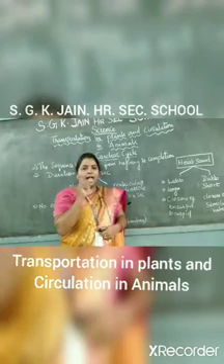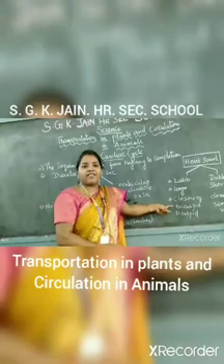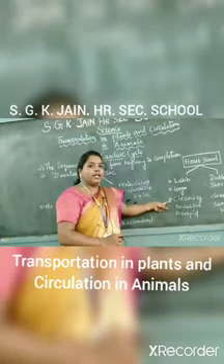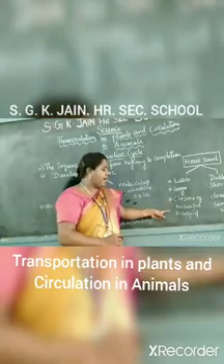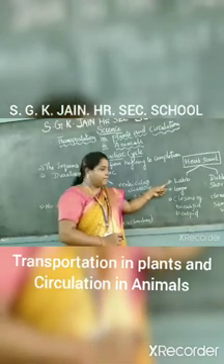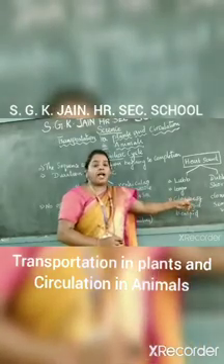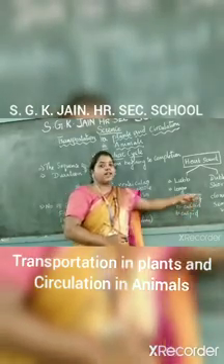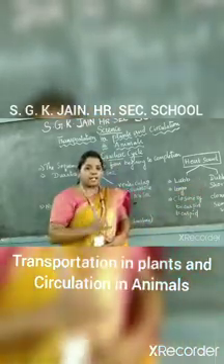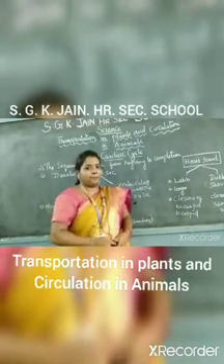Here, the tricuspid will have 3 valves, and the bicuspid will have 2 valves. Okay, due to the closure of the bicuspid and tricuspid, you can hear the sound of lup. And the same with the remaining semilunar valves: due to the closure of the remaining semilunar valves, you can hear the dup sound. So totally, the closure of the 4 valves, that means bicuspid, tricuspid and the semilunar valves, produces the lup dup sound.